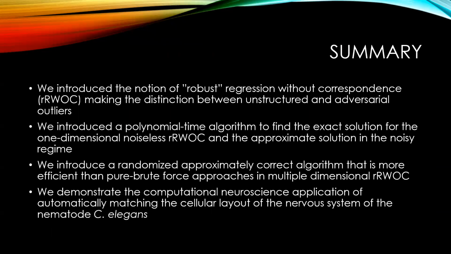Okay, so in summary, what we did in this paper was to introduce the notion of robust regression without correspondence and make a distinction between unstructured and adversarial outliers. We provided a polynomial algorithm to solve exactly for the one-dimensional case and a randomized algorithm to find an approximate solution in high dimensions, which is better than pure brute force. And we demonstrated a computational neuroscience application of neuron matching in C. elegans.